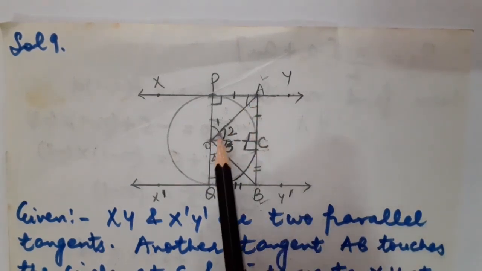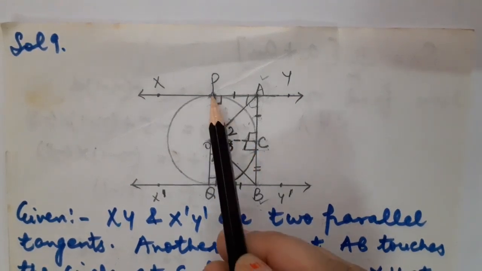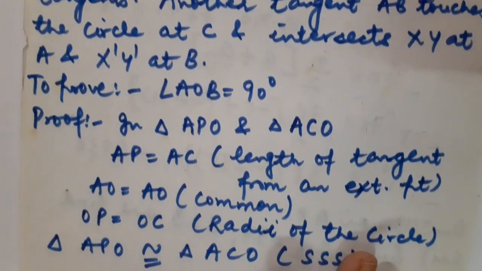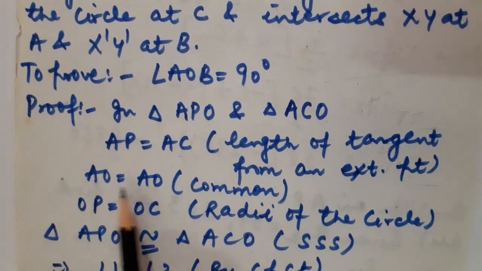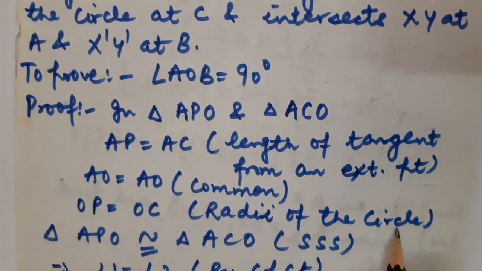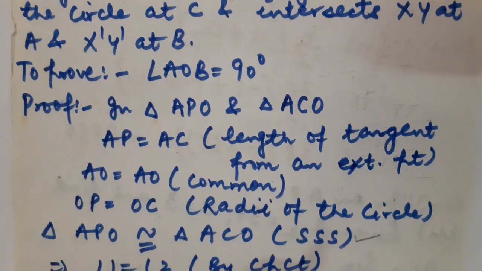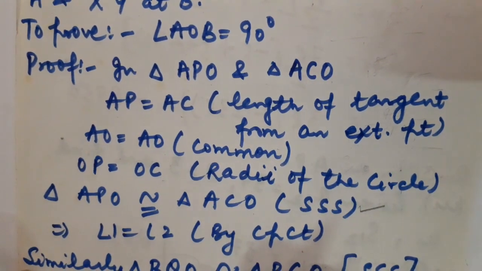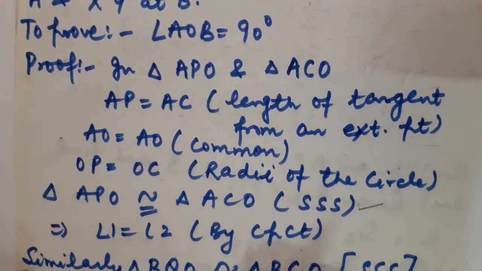And OC and OP are also equal, because they are radii of the circle. So by SSS criteria, triangle APO is congruent to triangle ACO.